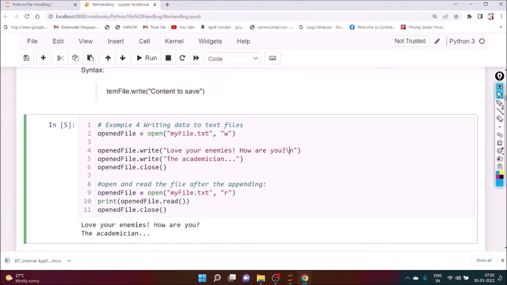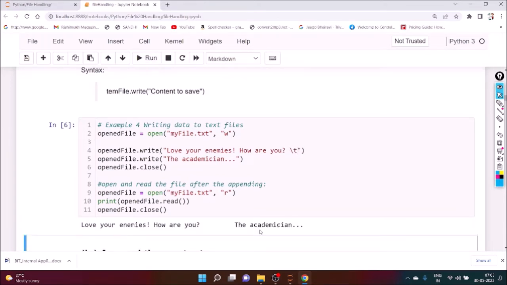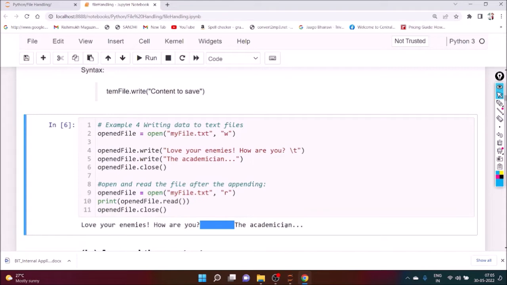Now if you put backslash t, a tab, what will the output be? Now you can see there is a space between these two lines. So in this way we can create a file and store the data, and definitely we can read the content of the file.